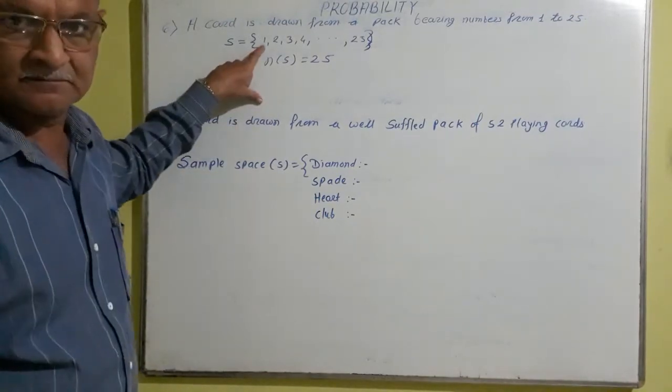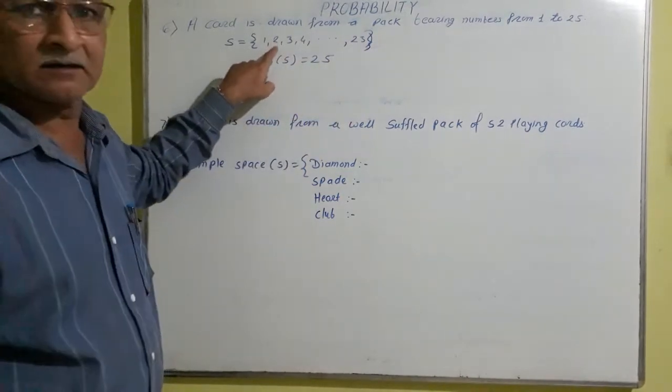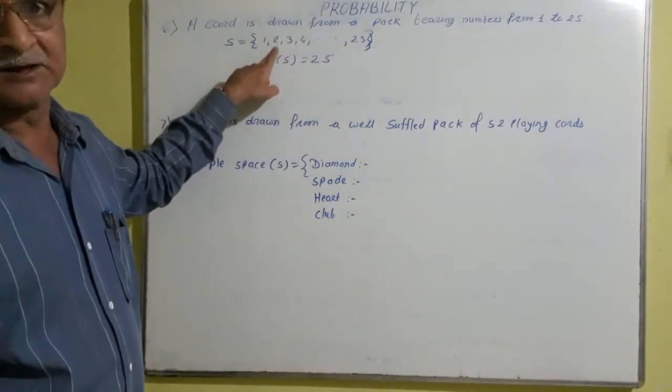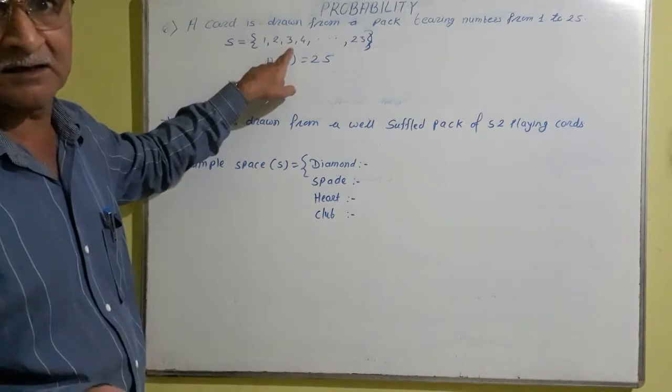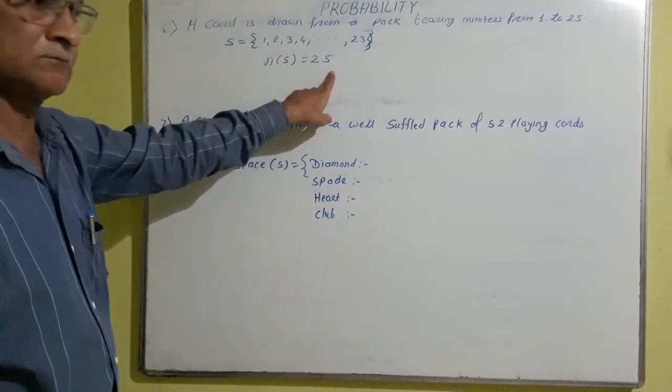So it may be 1, a card bearing a number 1. It may be the card bearing a number 2. It may be the card bearing a number 3 and like 25. And therefore n of s is equal to 25.